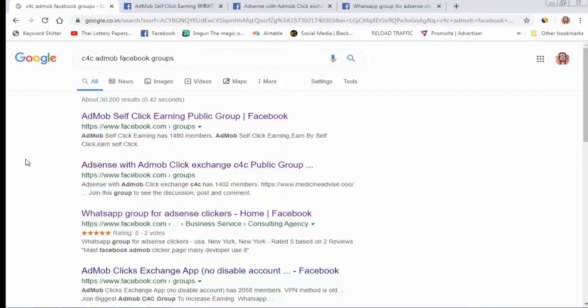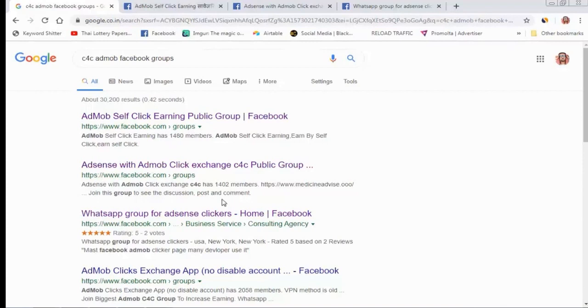This is my strategy and I have worked like this. I have already joined 25 groups for AdMob click exchange, and I am also running some campaigns on Pico Worker and some on Rapid Worker. I get views and impressions from Rapid and Pico Worker, and I get clicks from the click exchange groups, because I can manage them and I earn high CPC from these groups.